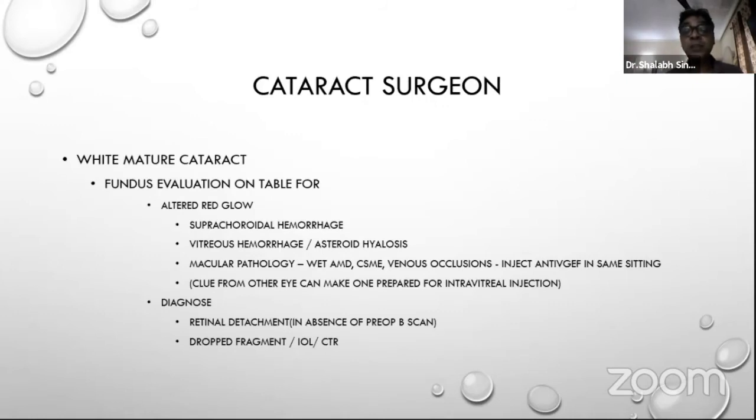So you can give the intravitreal injection in the same sitting. If by chance you have not done a B scan and you have an altered red glow, you can check for retinal detachment. Or if there is a PC rent, you can also do an indirect ophthalmoscopy to see whether there's any drop fragment or intraocular lens or a capsule tension ring. You can at least see and diagnose in the operating room itself.